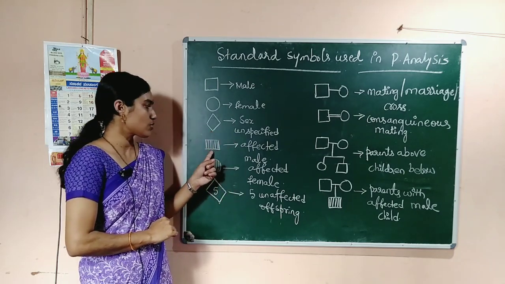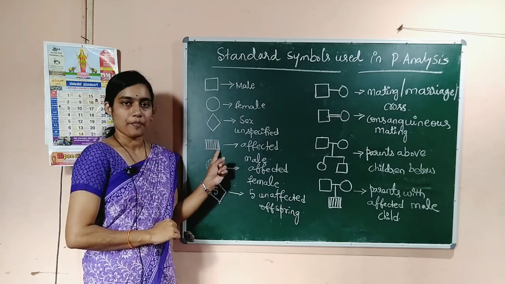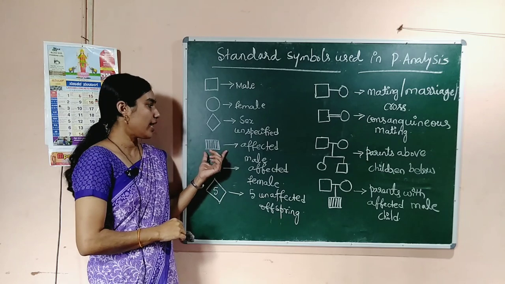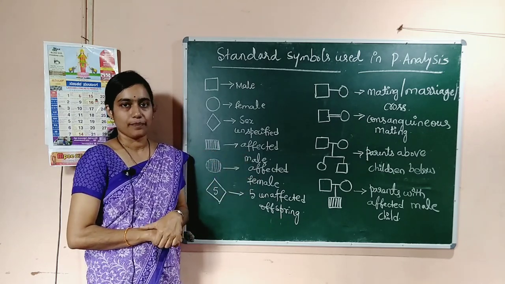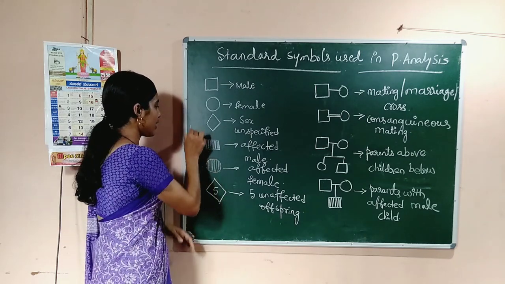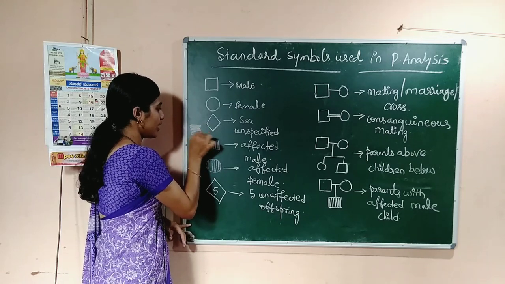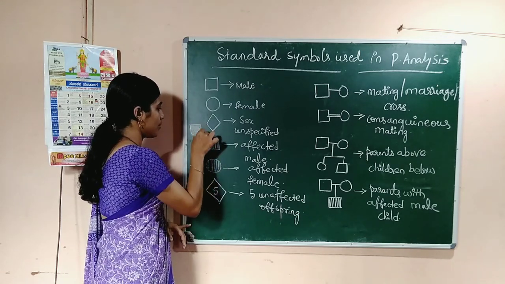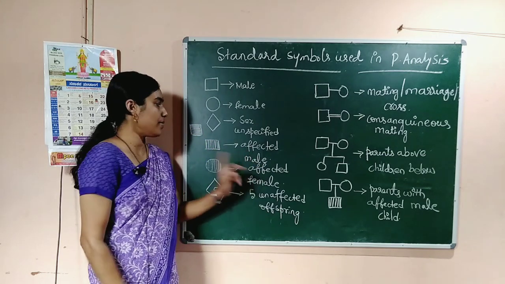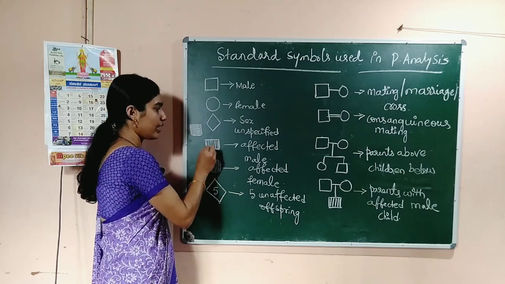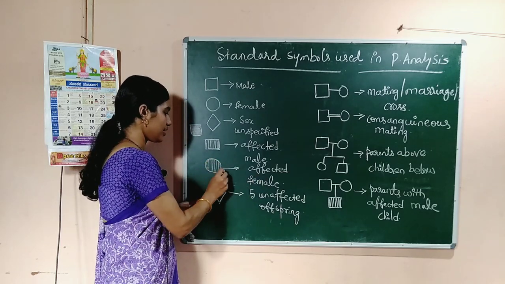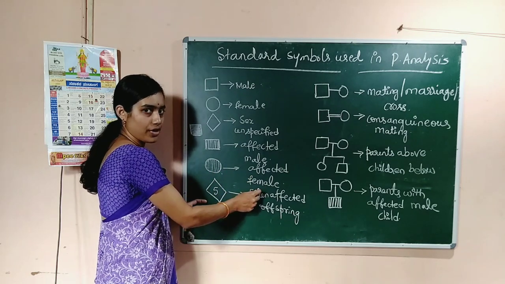And next, the square with shading, or you can represent it using lines also. A shaded square indicates the affected male. When there is a disease condition, sometimes we shade like this, or else you can indicate it by these lines inside the square. Then it is an affected male, because square is the male, correct? The shading indicates it's an affected male. And next is a circle with shading, it's an affected female.